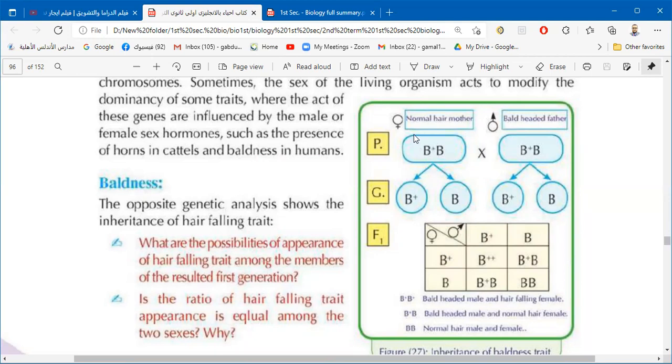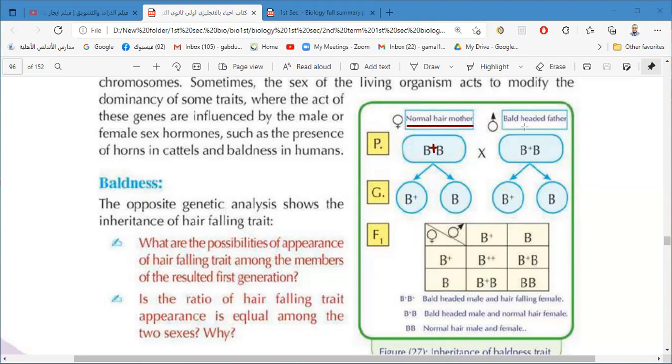So here we have a normal-haired mother because she has one plus only. One plus only means she has one dominant gene only. We have here B plus B. This means we have one dominant gene only. It is not enough to make this woman have baldness or hair falling. So one gene only in the female is not enough. So this female has normal hair. She doesn't have hair falling or baldness.